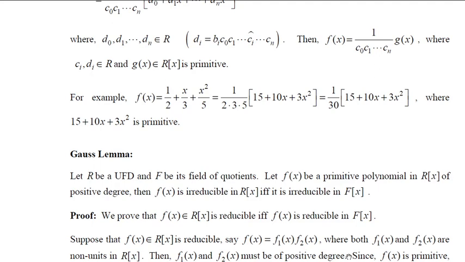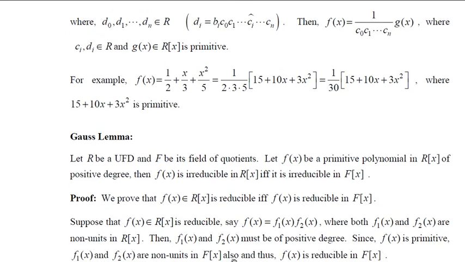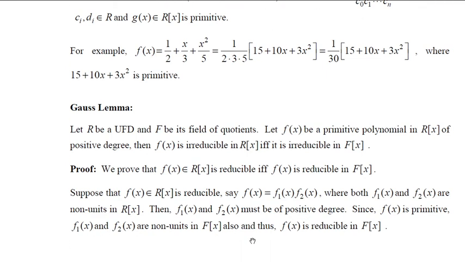Because these two are non-units, since f of x is primitive, f1 of x and f2 of x are non-units in F of x. And remember, you have written f of x as a product of these two, and these are of positive degree. Therefore, f of x is reducible in its field of quotients also, because the same polynomial comes in R of x also. Therefore, f of x is reducible in F of x also, because we know that these are non-units in R of x, therefore they are non-units in F of x. So this way is true.